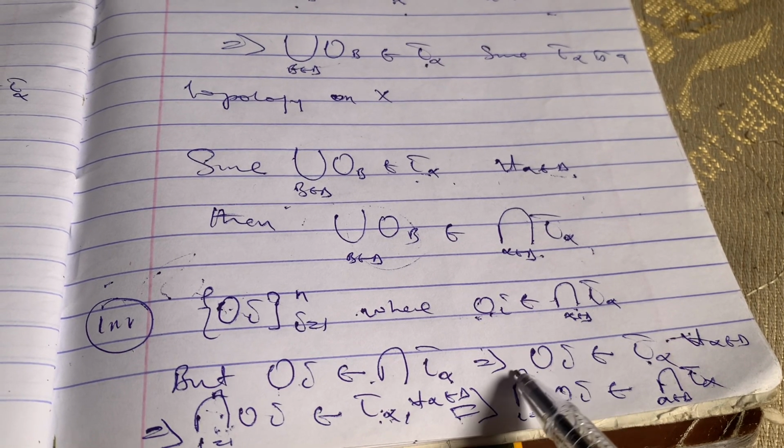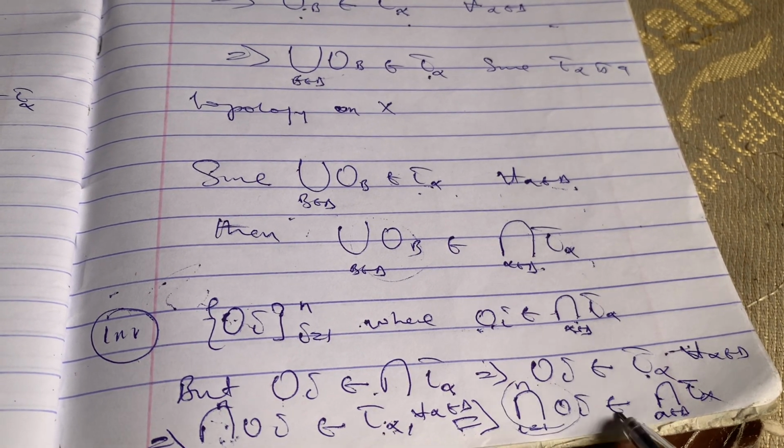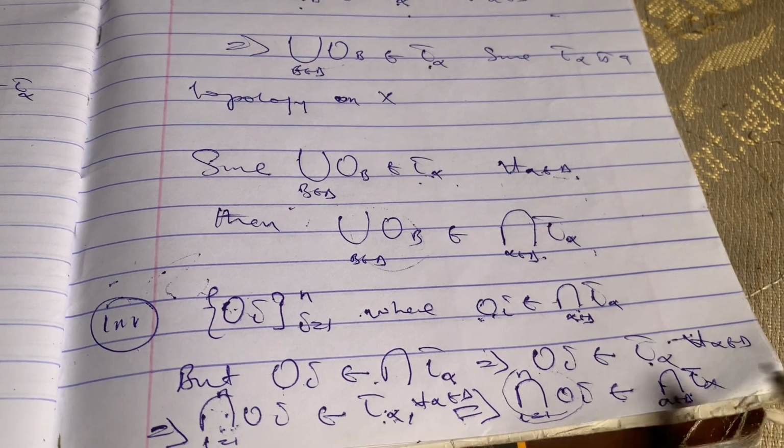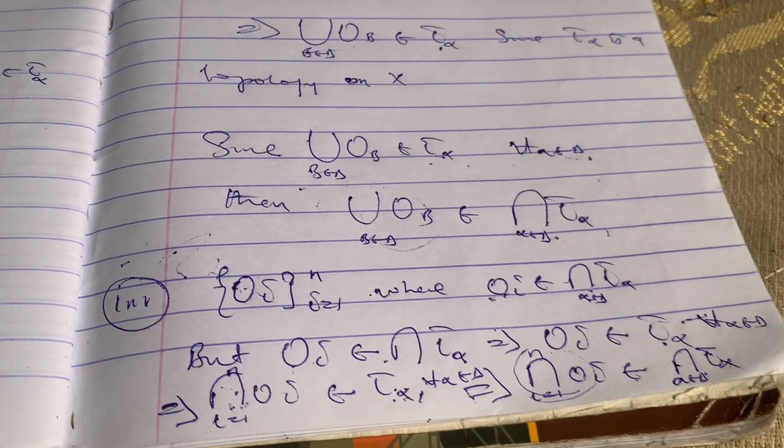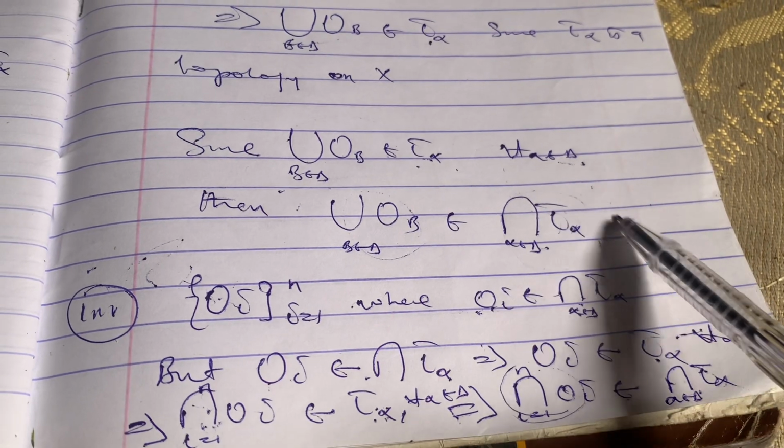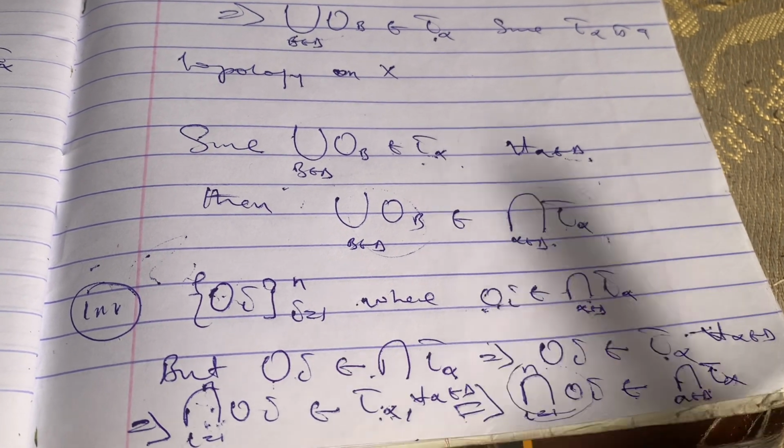So we have shown that the finite intersection is in the arbitrary intersection. Hence, we can now conclude that this is a topology on X.